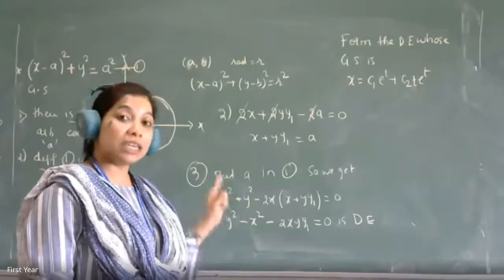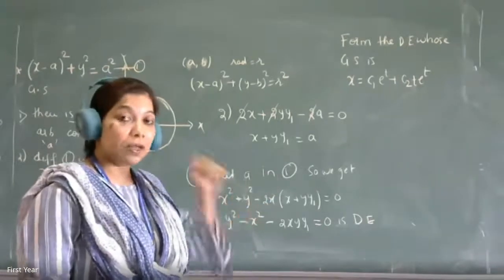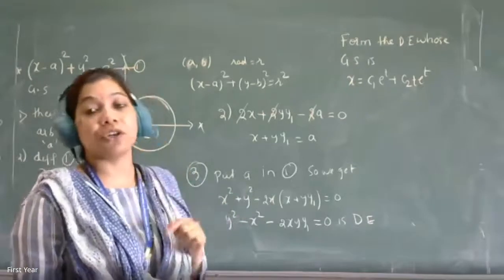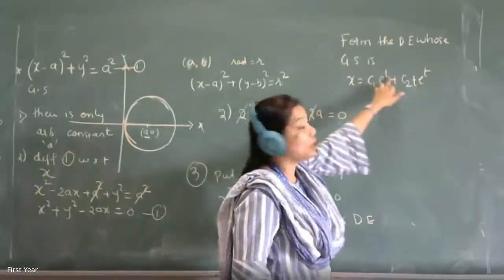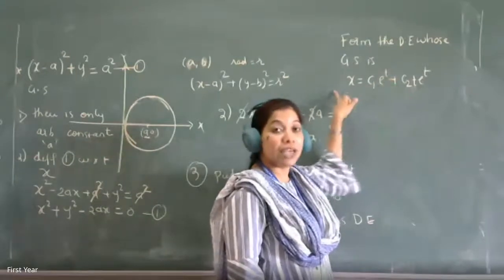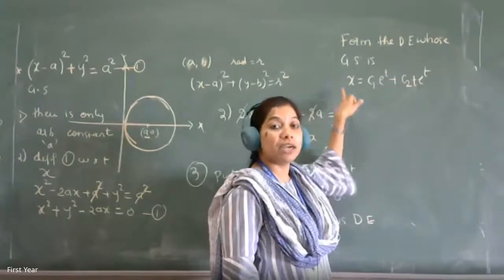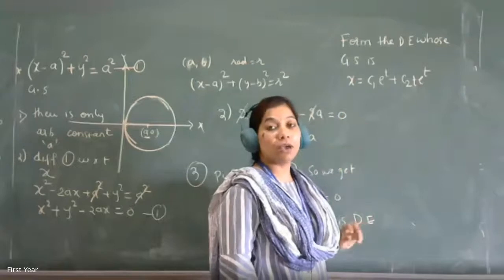So x is depending on t, and differentiation is always done with respect to the independent variable. So you have to differentiate with respect to t. So you get dx by dt.